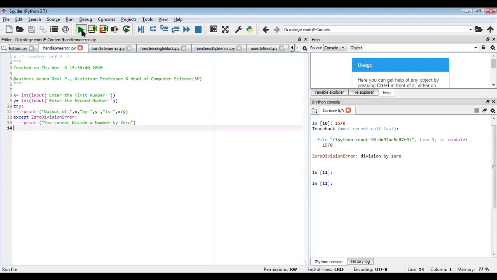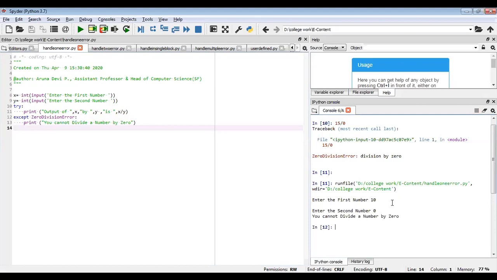If I execute this program, it will ask for the first number. If I give some number and give the second number as 0, then it gives the message which is inside your except block: you cannot divide a number by 0. This is given inside the except block, and this will be executed when there is some exceptional condition when you divide x by y. By this way you can handle your exceptions.